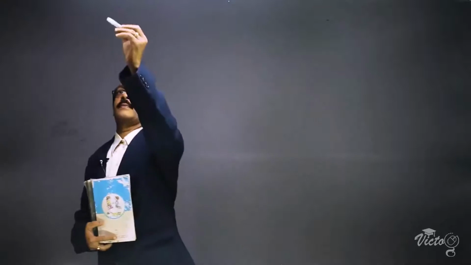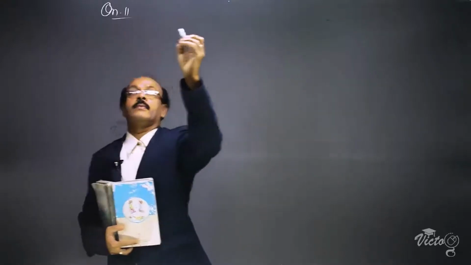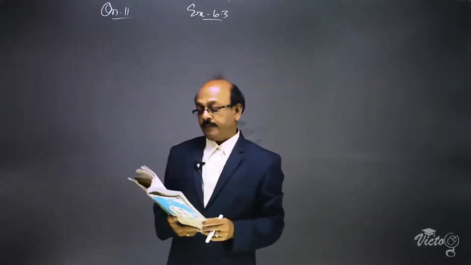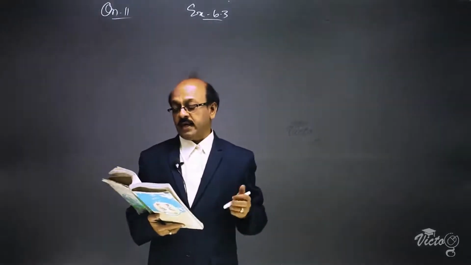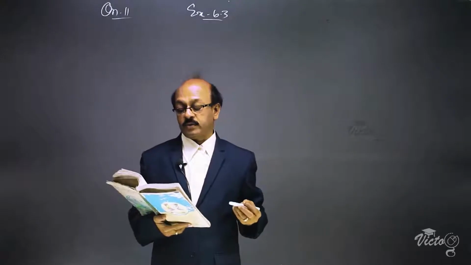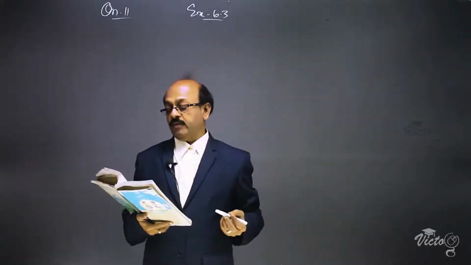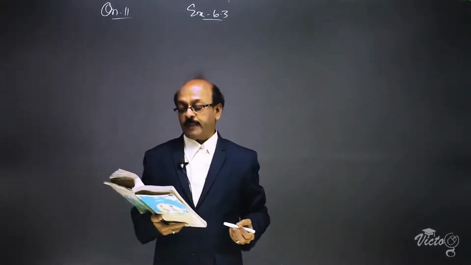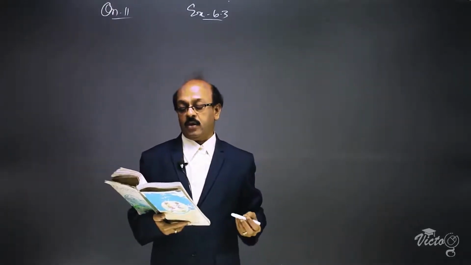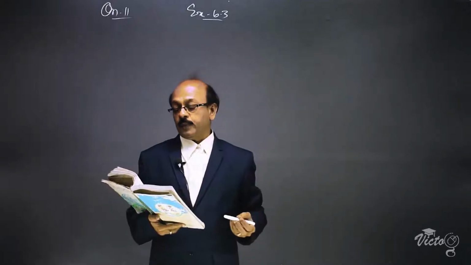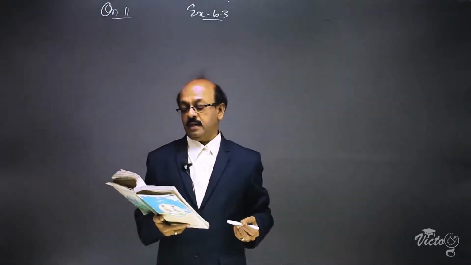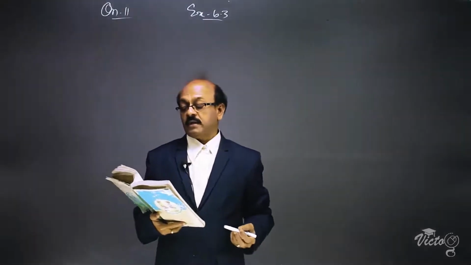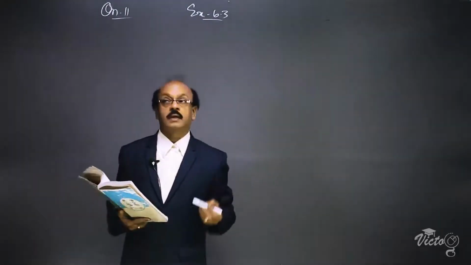Question number 11. The question is: in the given figure, E is a point on side CB produced of an isosceles triangle ABC with AB equal to AC. If AD is perpendicular to BC and EF is perpendicular to AC, prove that triangle ABD is similar to triangle ECF, given that triangle ABC is an isosceles triangle.